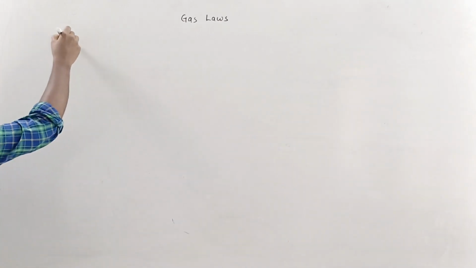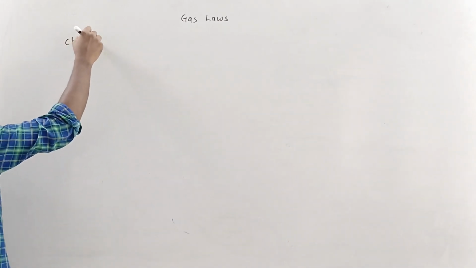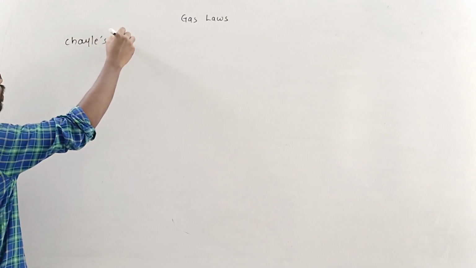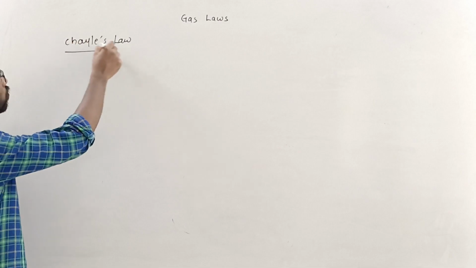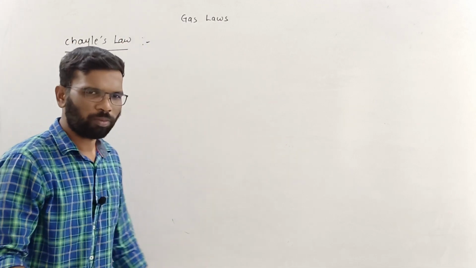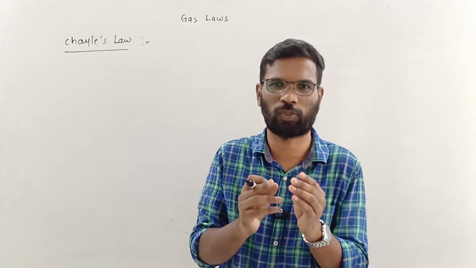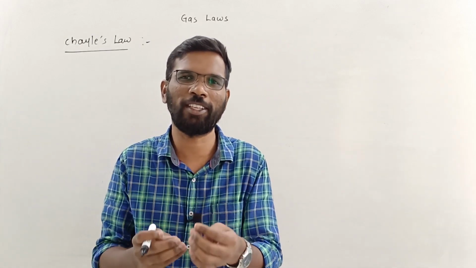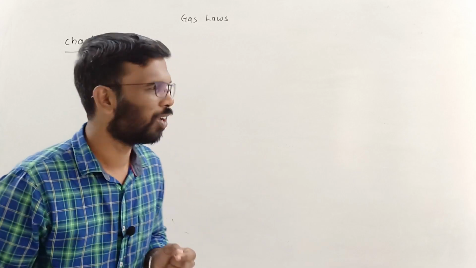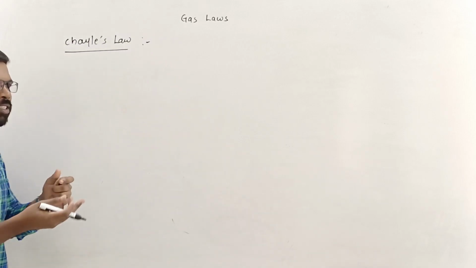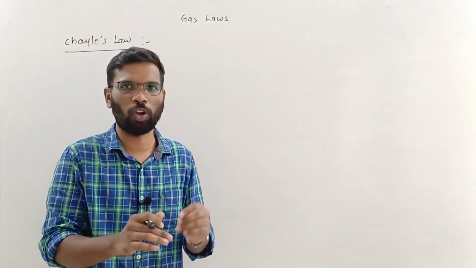Next is Charles' law. Charles' law, simple. I'll write two definitions of this, two laws for this. One is simple and one is slightly complex. Have a look at this. Previously we discussed Boyle's law, the pressure-volume relationship.